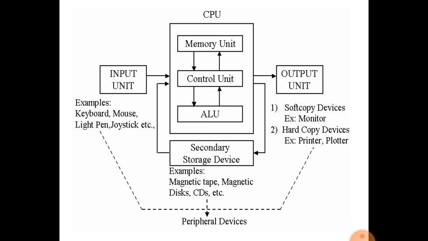Then, as per instruction, the control unit transfers the data to the ALU, the arithmetical and logical unit. After performing the operation, the result is received by the control unit and again sent to the memory unit. From there, we see the output on the monitor or take the printout.